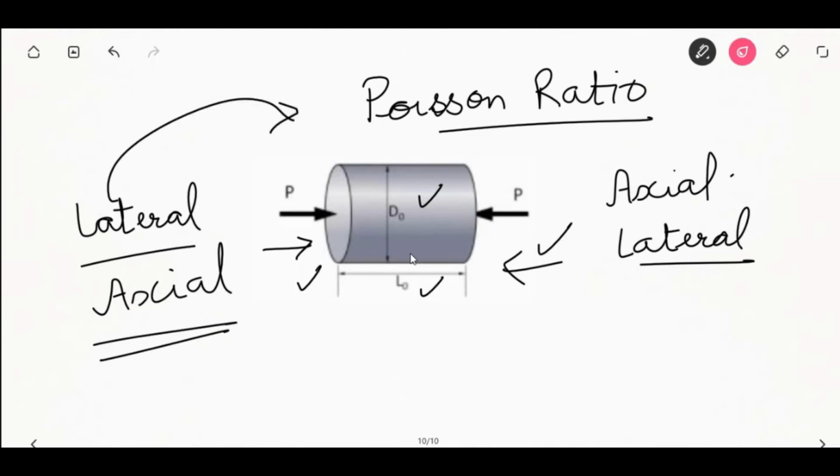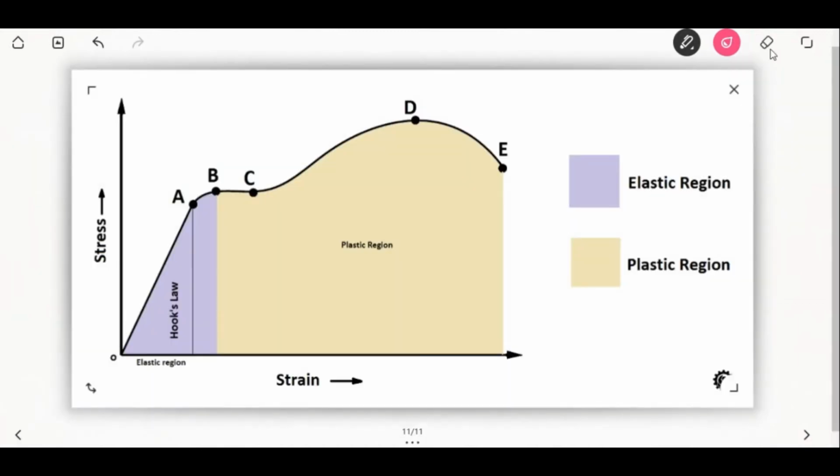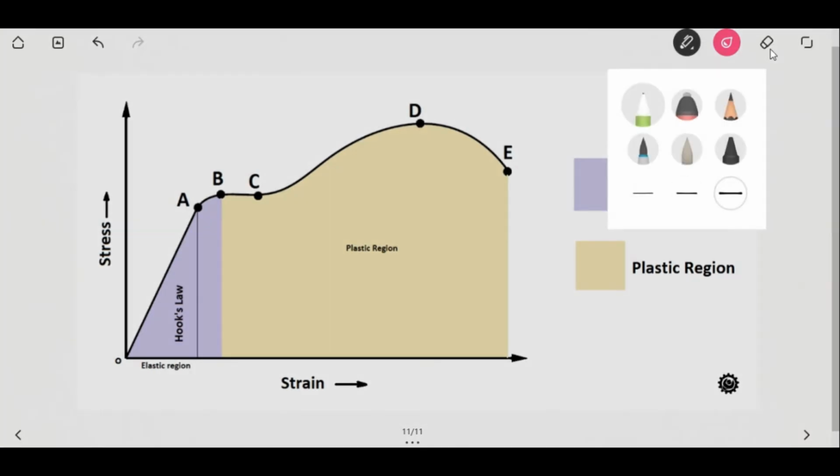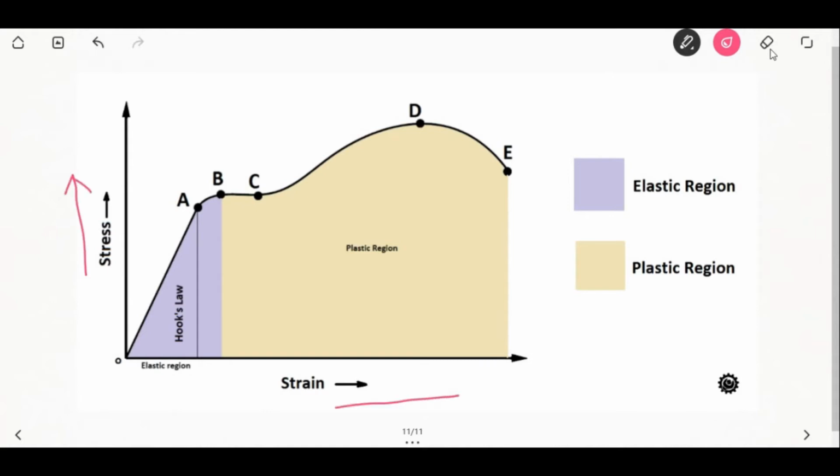For an ideal isotropic material of constant volume, the ratio is generally 0.5, and most engineering materials have a range between 0.25 to 0.5. If we draw a stress strain graph, the stress is plotted on the vertical coordinate and the strain on the horizontal coordinate. This graph is known as the stress strain graph.